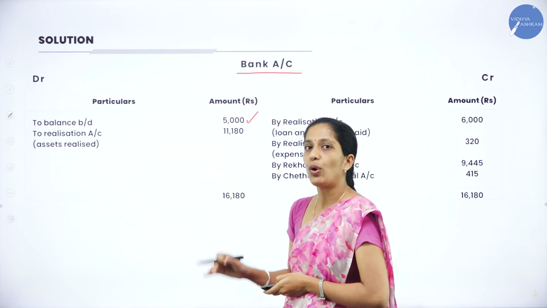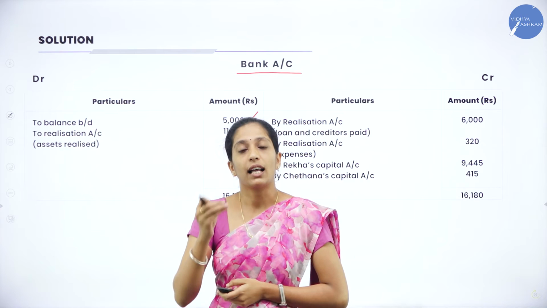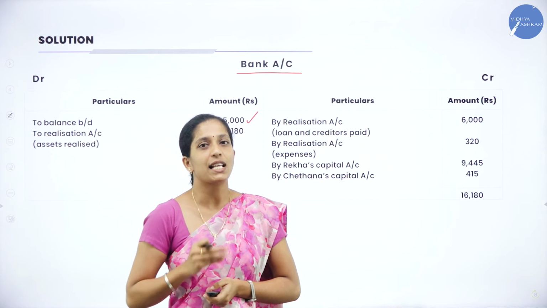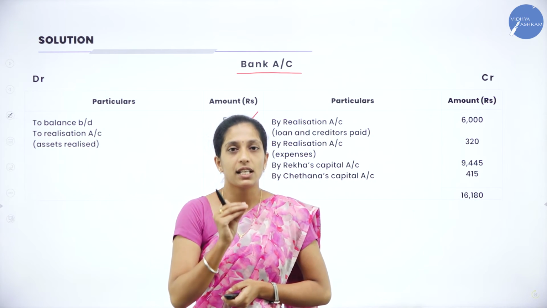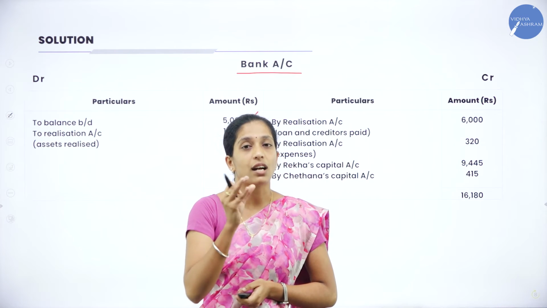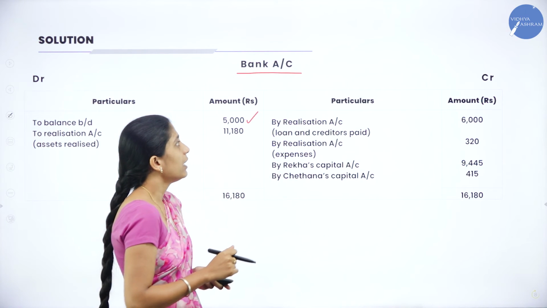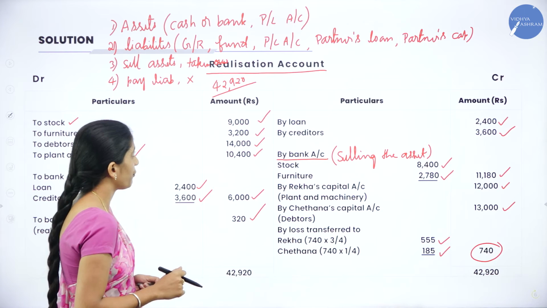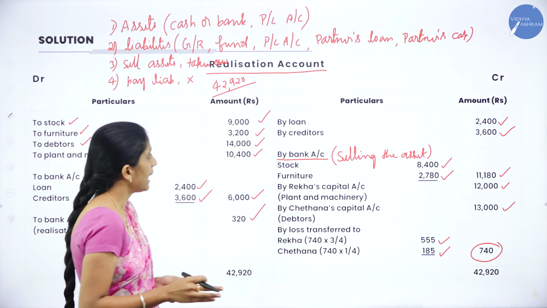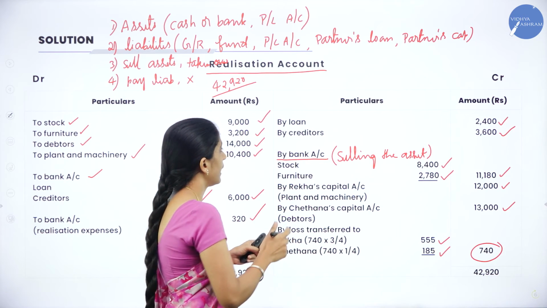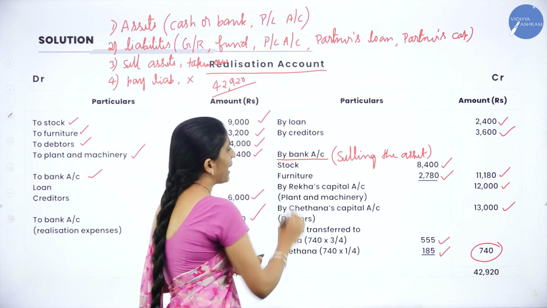After that, what we have to do is see our realization account as well as the partners' capital accounts, to check whether any transaction has been transferred to the bank account. We shall go through the realization account first. Under the realization account, on the credit side, there is "by bank account."